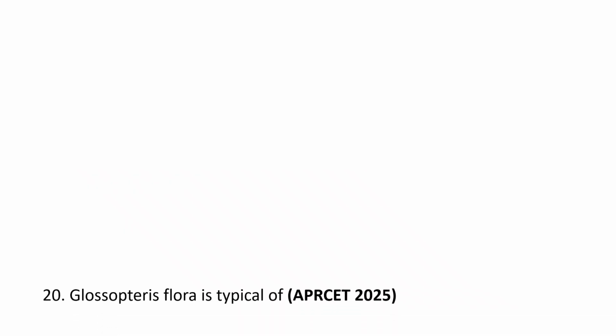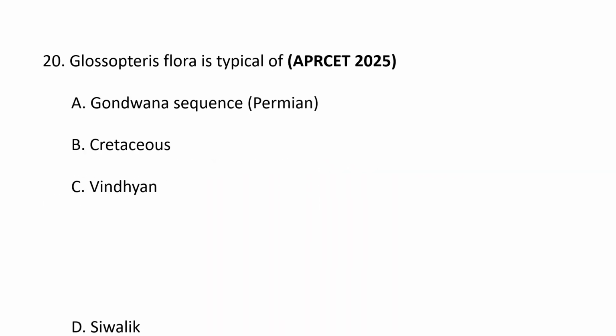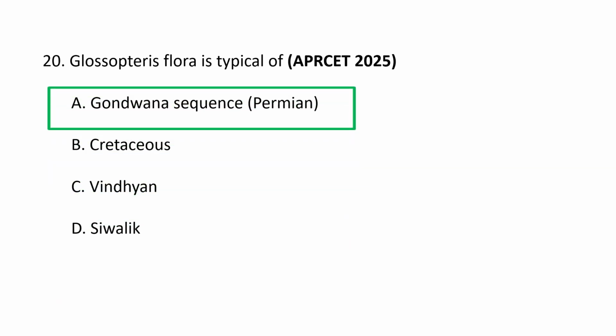Next question. Glossopteris flora is typical of A. Gondwana sequence, B. Cretaceous, C. Vindhyan, and D. Siwalik. Glossopteris flora is typical of Gondwana, an ancient supercontinent that included present-day South America, Africa, India, Australia,